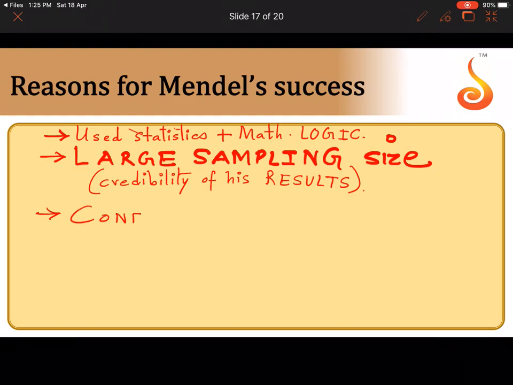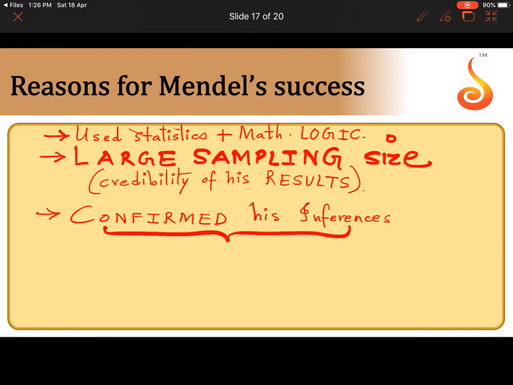And he also confirmed whatever inferences he made. He didn't blindly make conclusions and inferences. He confirmed his inferences on all the experiments that he performed in successive generations of plants. So whenever he confirmed his inferences, his results were very reliable.